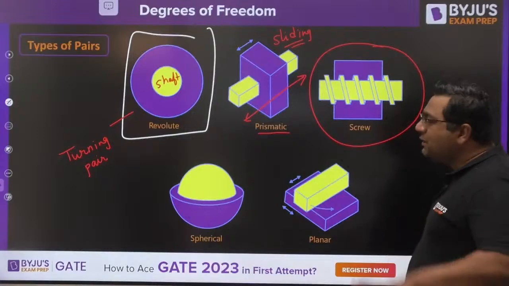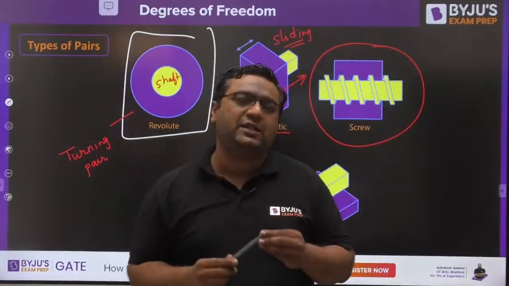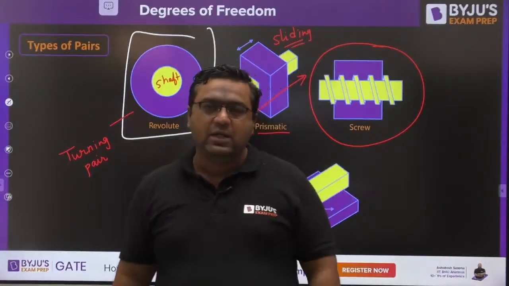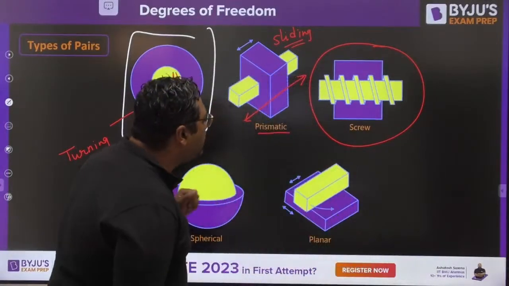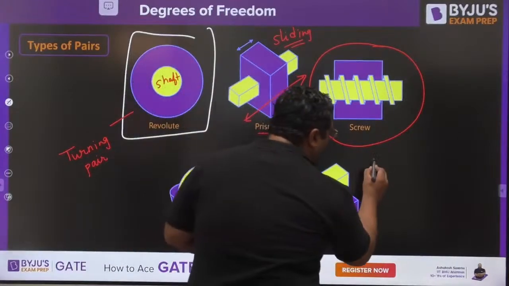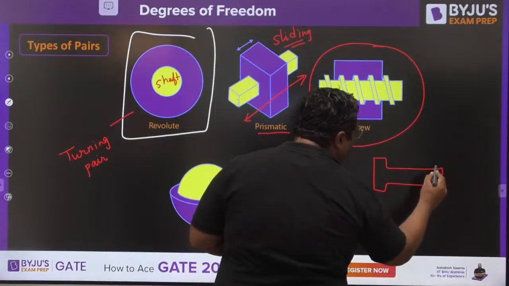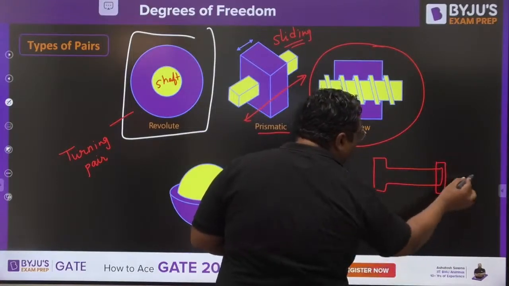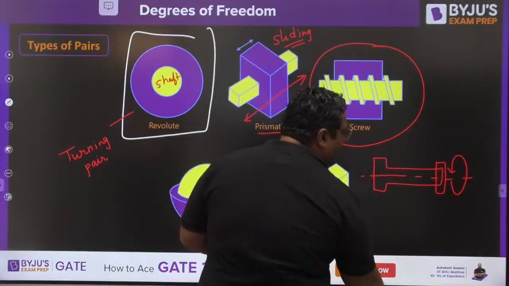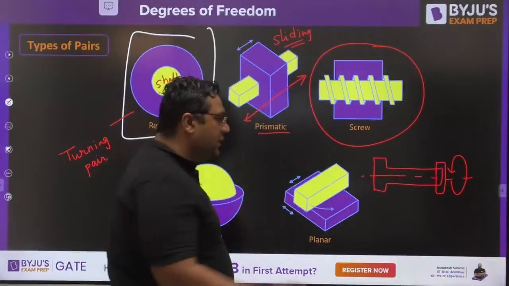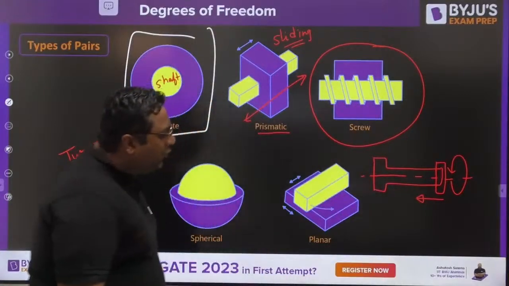Screw pair means a nut and bolt type of connection. When you have a bolt and a nut, that connection comes under the category of screw pair. In a screw pair, if you have a bolt like this and on this bolt you use a nut, when you give rotation to the nut, then in every complete rotation this nut also moves in translation.